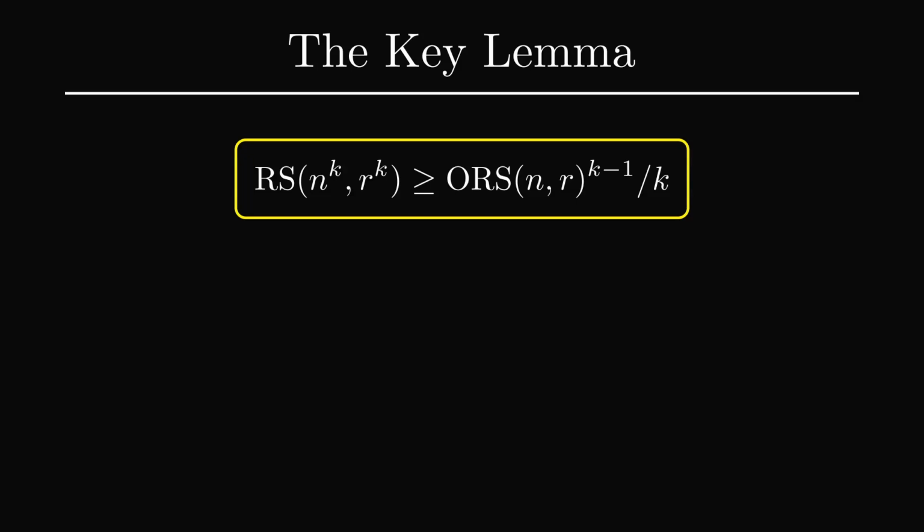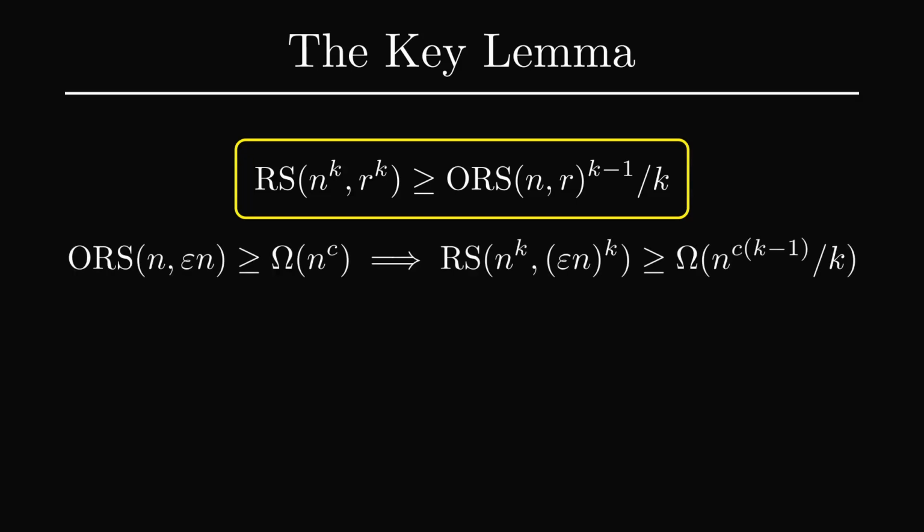To see why this implies the previous claim, suppose that ORS(n, εn) is at least n^c. Then taking r equal to εn, we conclude that RS(n^k, (εn)^k) is at least n^(c(k−1)/k).